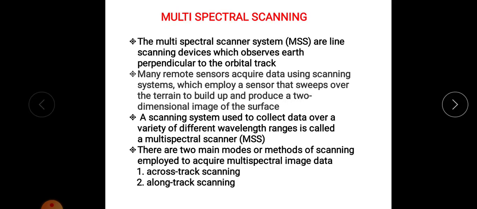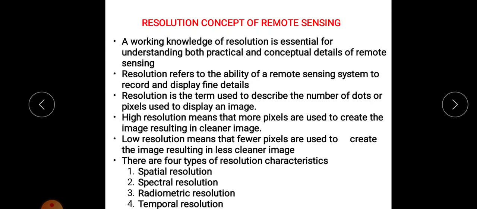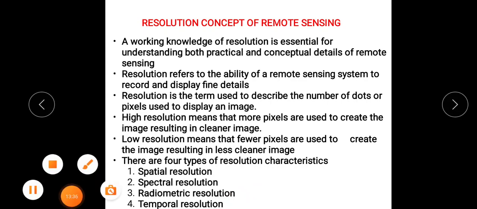These are the different types of resolution. So I'll summarize. Spatial resolution means the ability to identify the smallest object or smallest feature on Earth's surface. Spectral resolution means the ability to discriminate the different bands in a spectrum. Radiometric resolution means the ability to identify the smallest energy difference. And temporal resolution is the frequency or time interval at which we are capturing the image. So this is about the resolution concepts of remote sensing. Thank you.